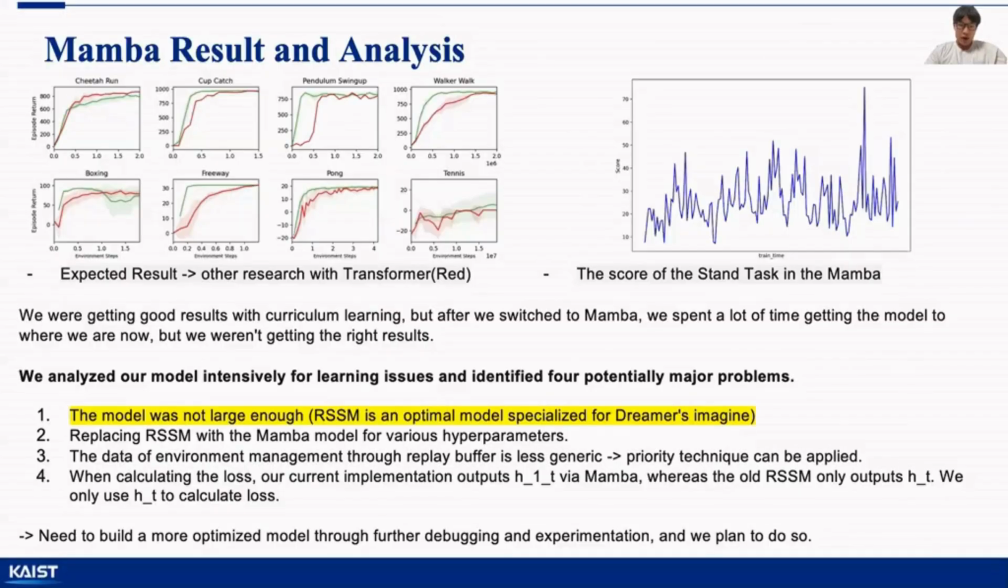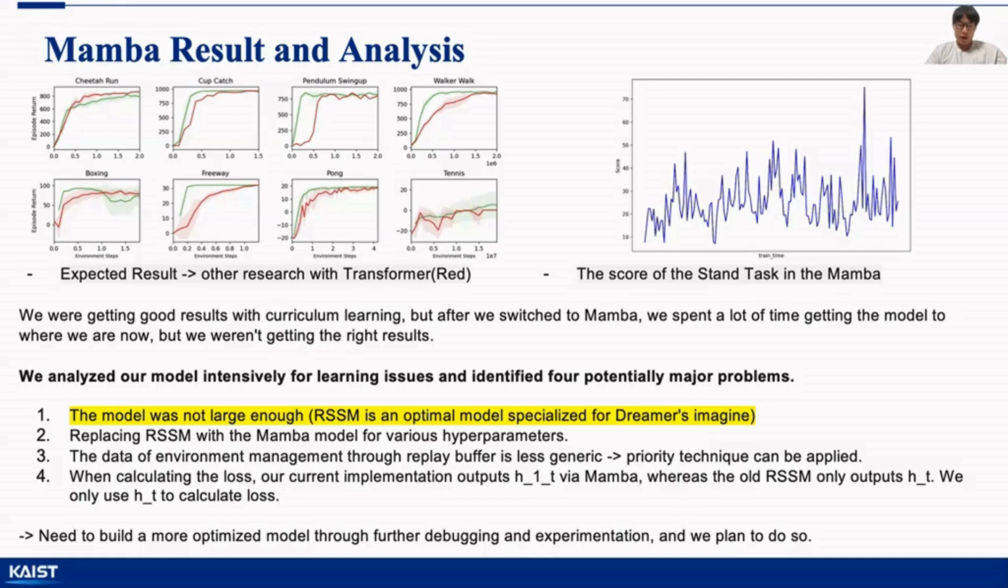As mentioned earlier, we achieved good results in curriculum learning, but Mamba didn't get a proper learning result. The figure on the left shows the result of implementing a model based on the transformer in our related study, but our Mamba model didn't increase. We felt the need to analyze. We identified four potential large problems.